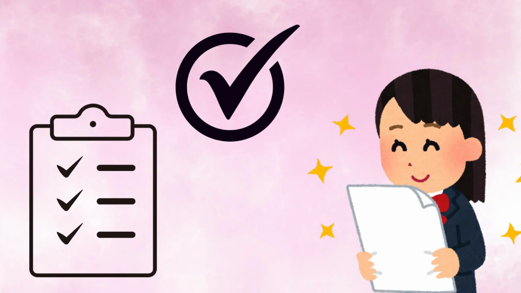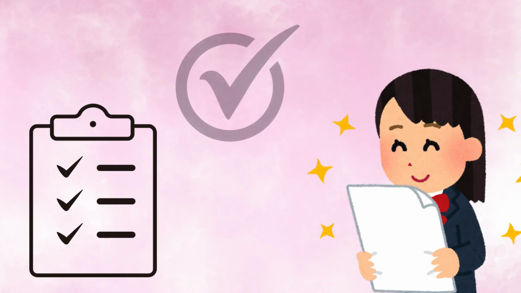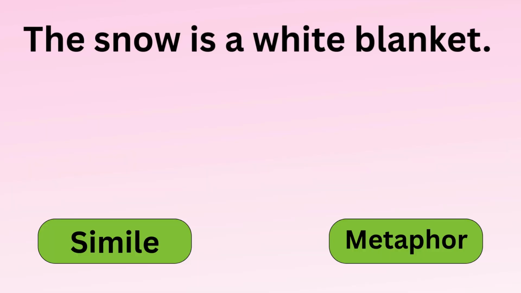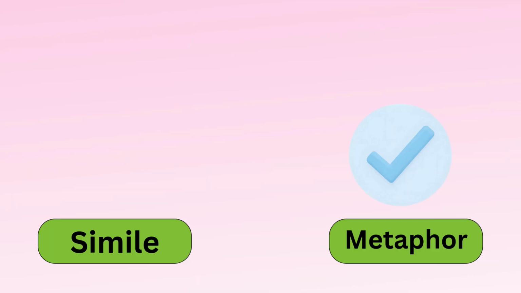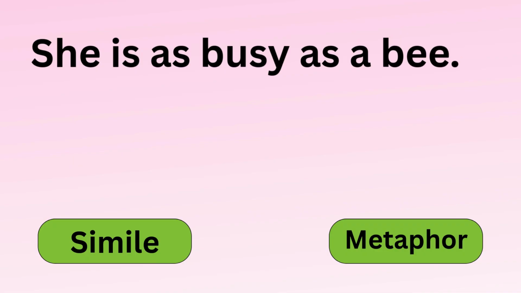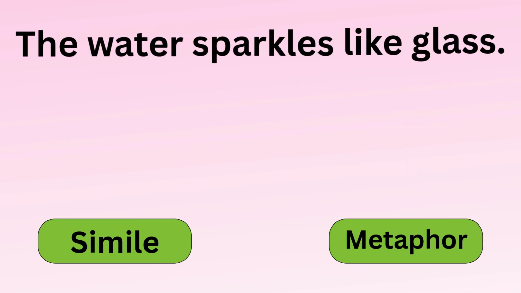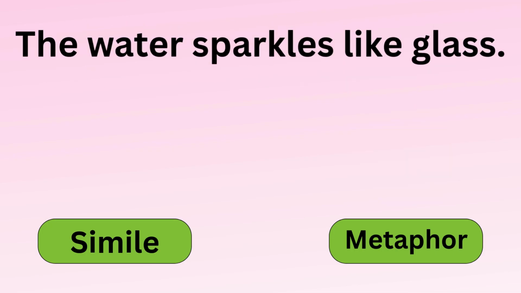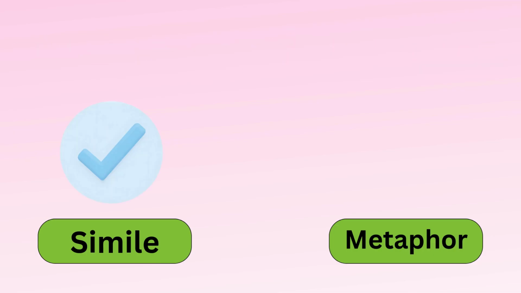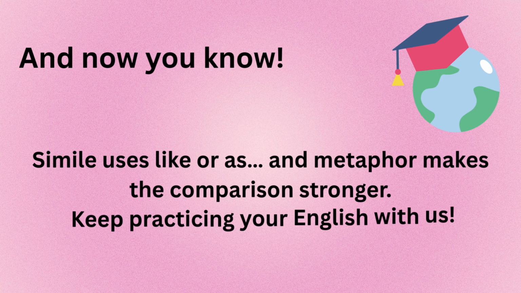Let's test. Is this a simile or a metaphor? The snow is a white blanket. Metaphor: she is as busy as a bee. Simile: his heart is gold. Metaphor: the water sparkles like glass. Simile. And now you know.